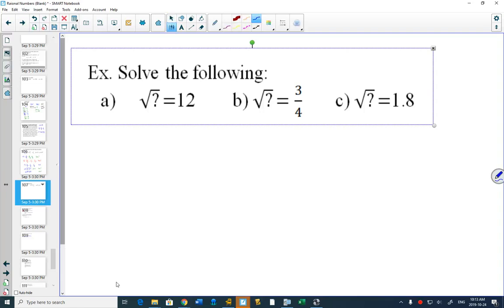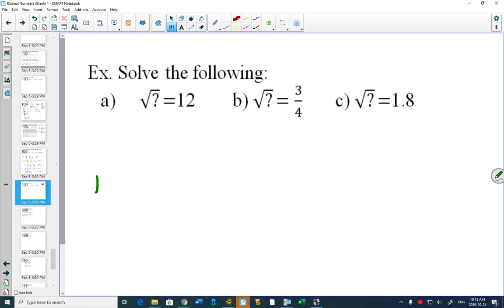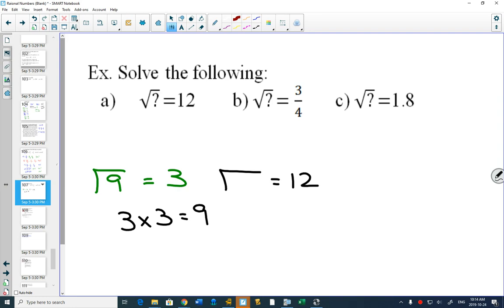What number goes where the question mark is? How could we use our calculator to help us figure this out? Okay, could get an estimate, but let's look at one that we know. If you know the square root of 9 is 3, why is it 3? Because 3 times 3 equals 9. So now in our question, we have the square root of something equals 12.